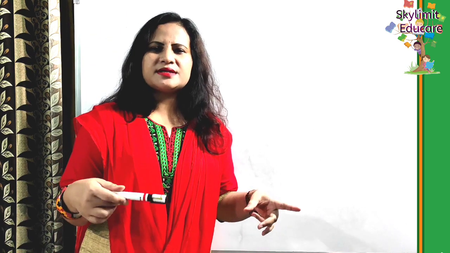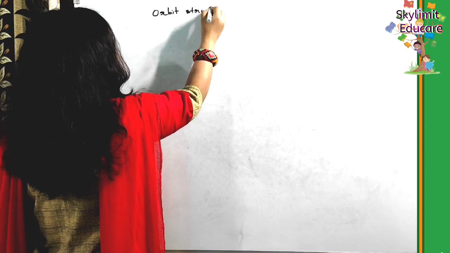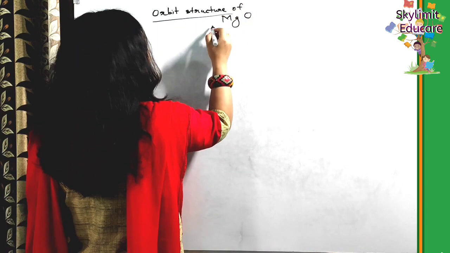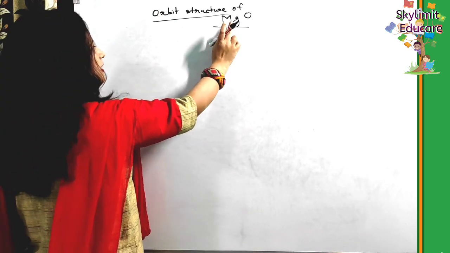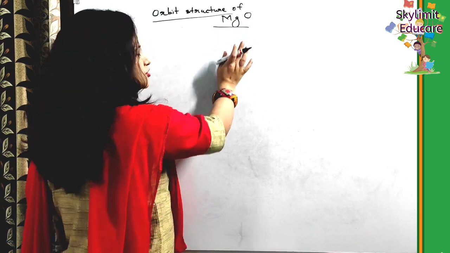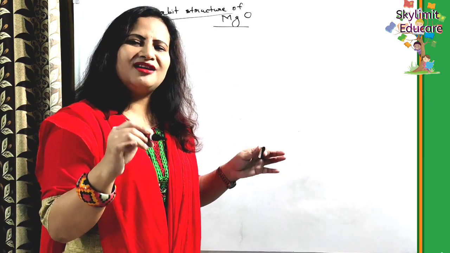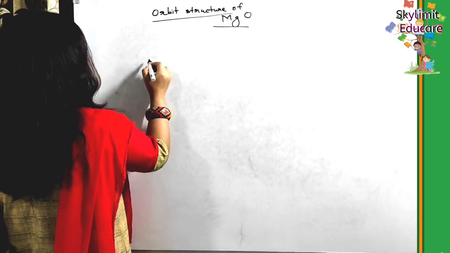Now students, let us briefly discuss how to write the orbit structure and the electron dot symbol or the Lewis symbol. This is very important from the examination point of view. These questions are usually asked in the exam. So first let us study the orbit structure of magnesium oxide. How are you going to draw it? Let us see here. There are two atoms, a magnesium atom and an oxygen atom. First you have to draw the electronic configuration, the atomic structure of magnesium and oxygen. As usual, as you know, you are going to draw it.